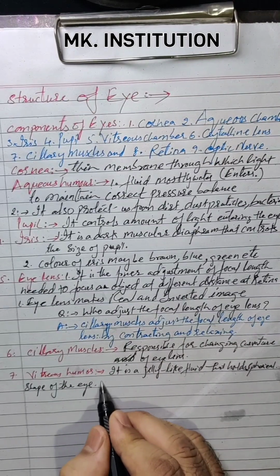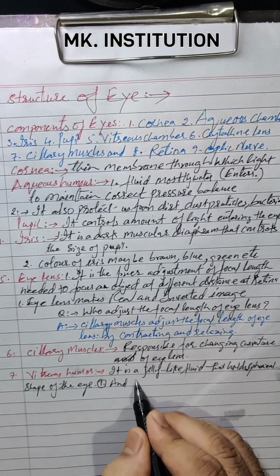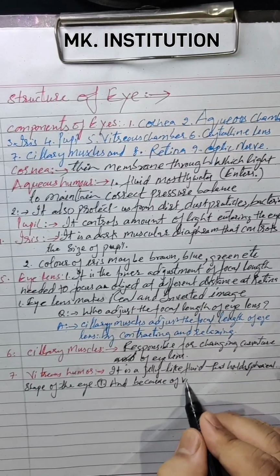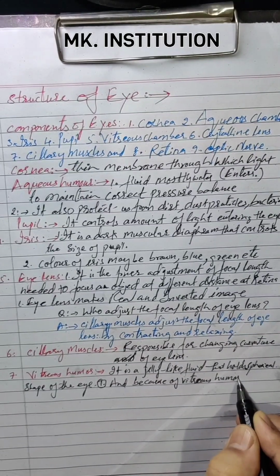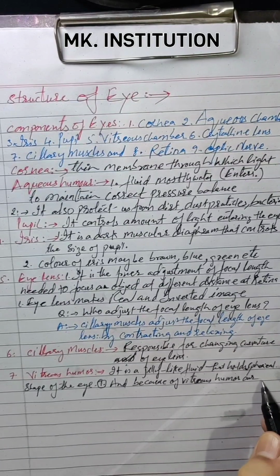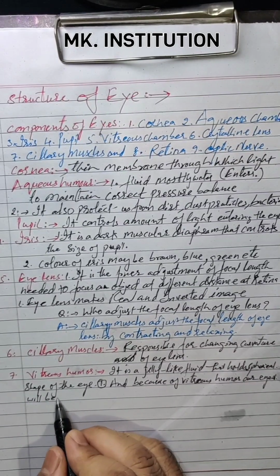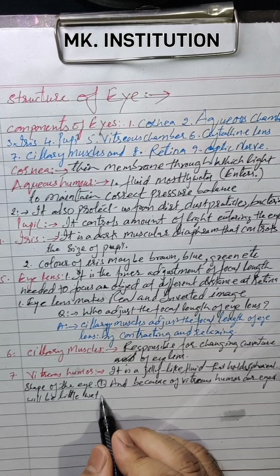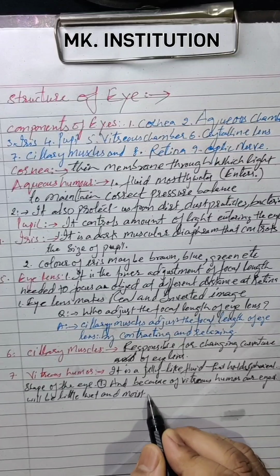Clear? And second point of this: because of the vitreous chamber or vitreous humor, our eyes will be a little wet, as well as moist in condition.